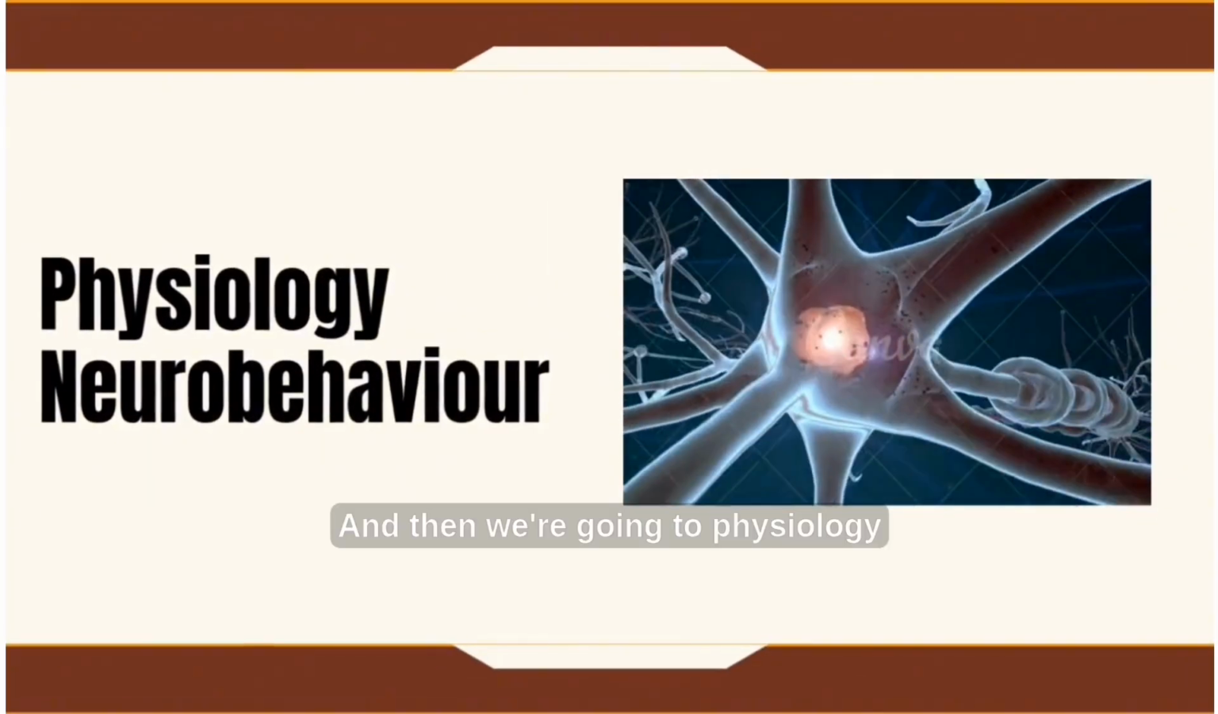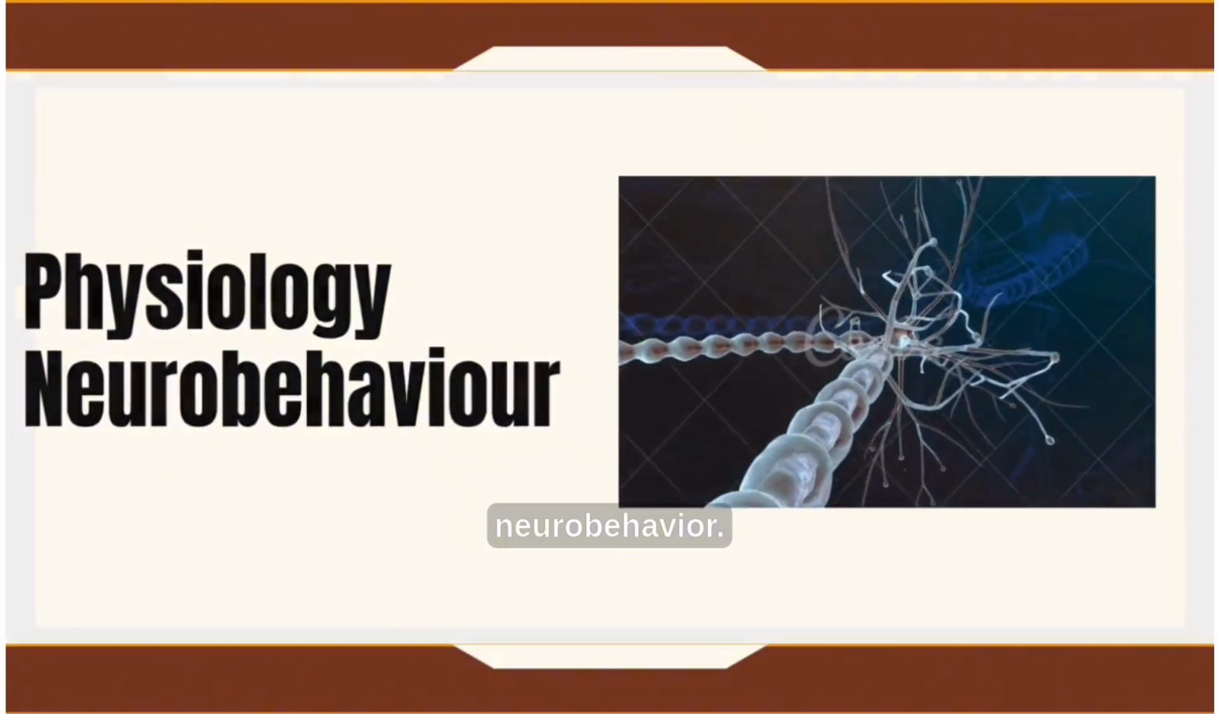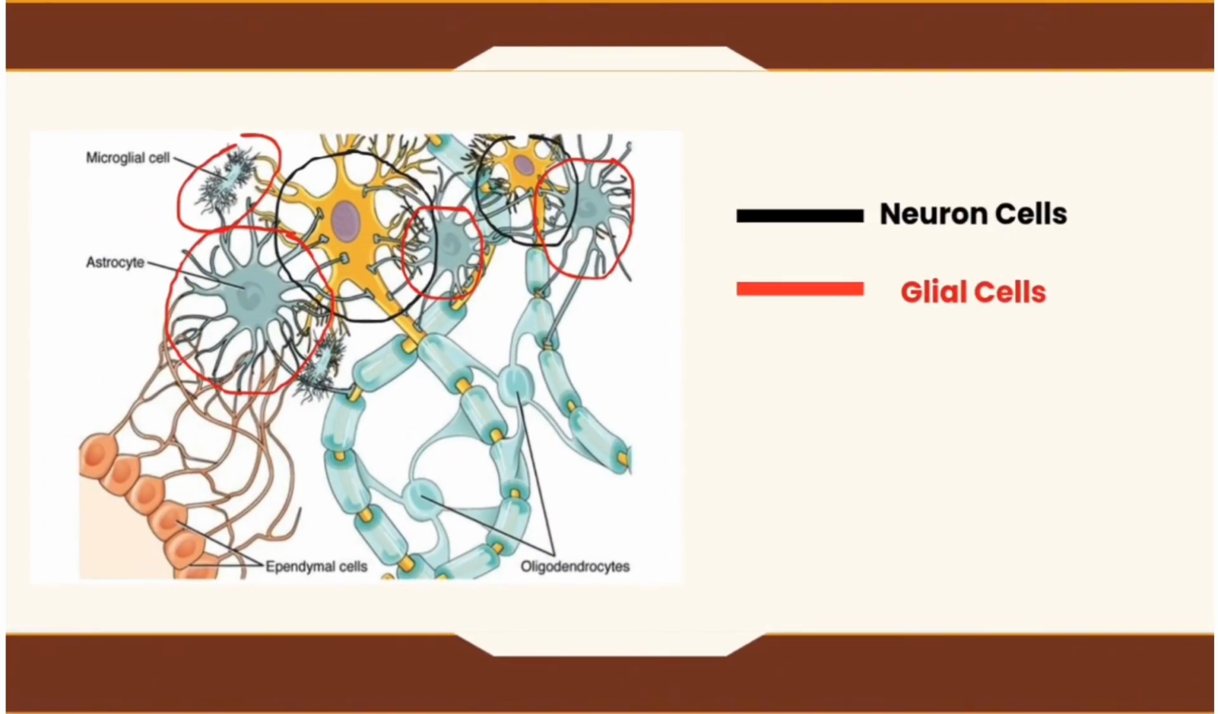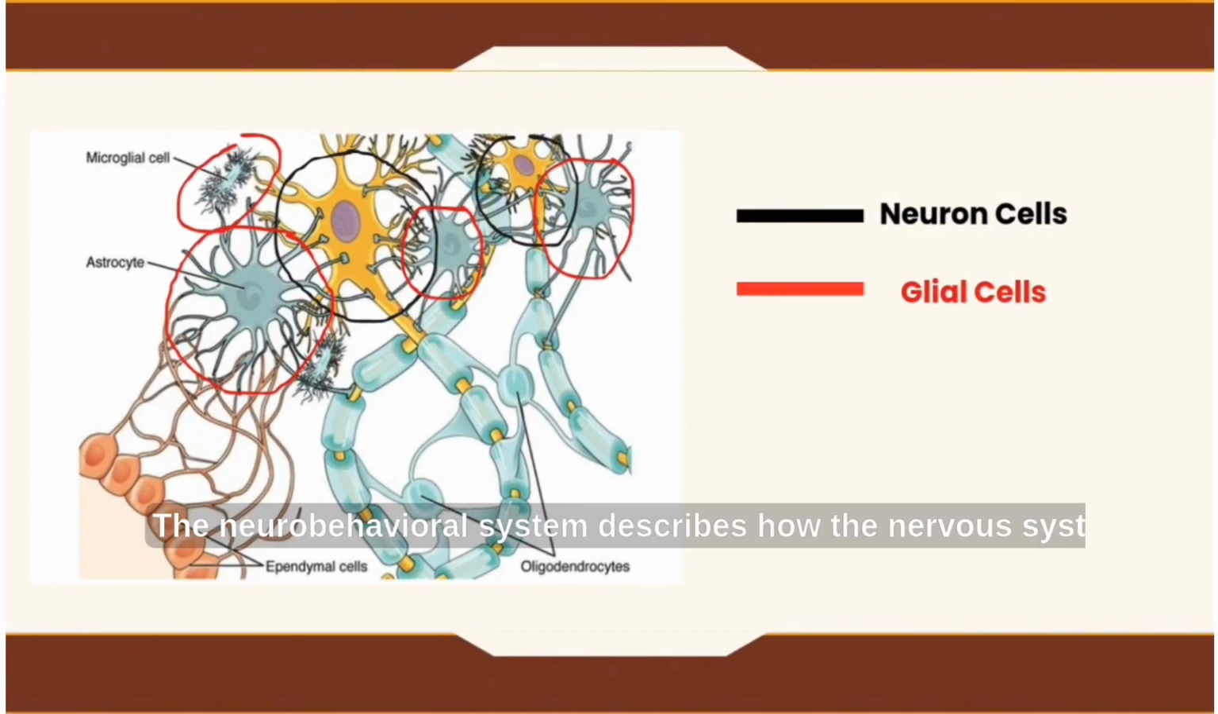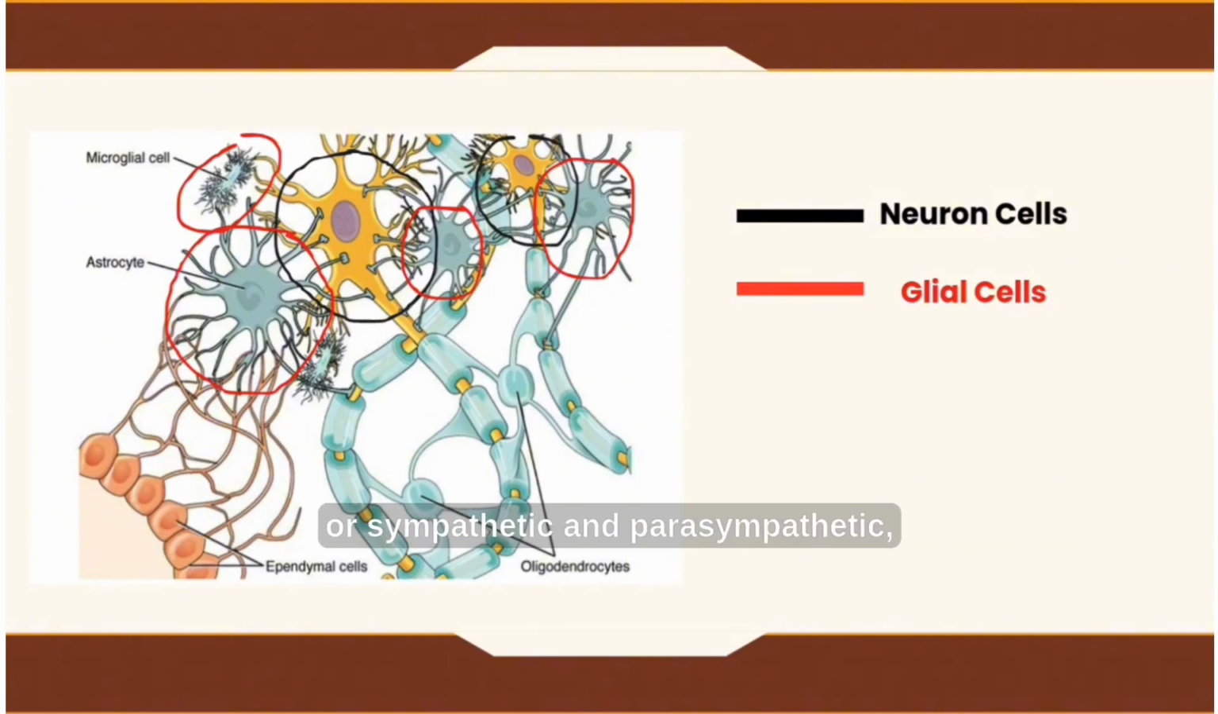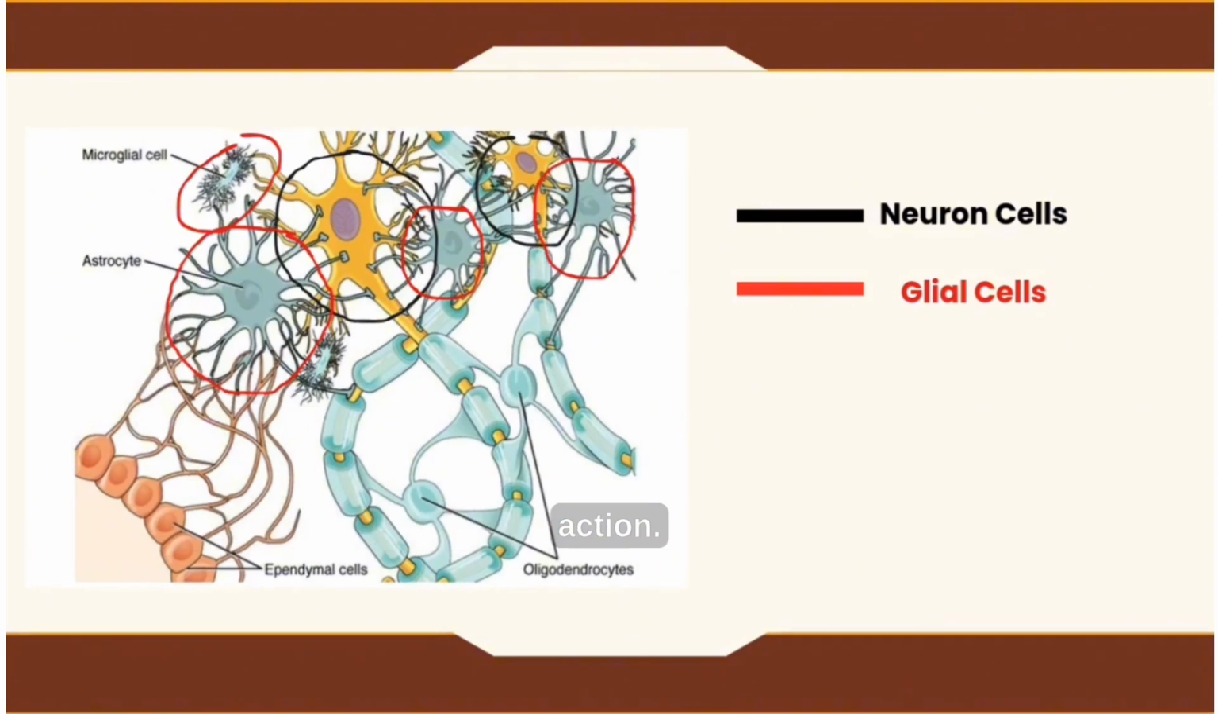And then we're going to physiology, neurobehavior. The neurobehavioral system describes how the nervous system, especially the autonomic nervous system, or sympathetic and parasympathetic, influences and regulates various body responses and individual actions.